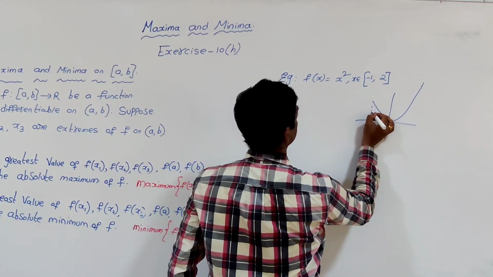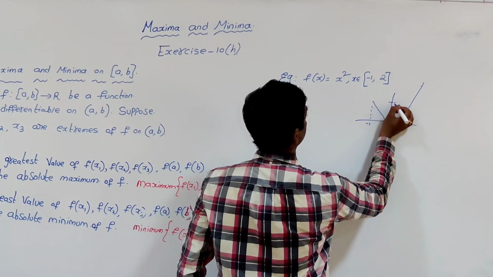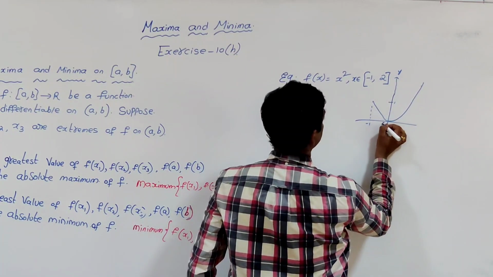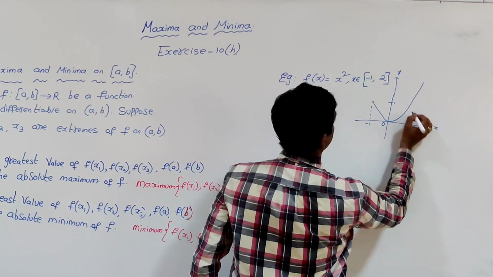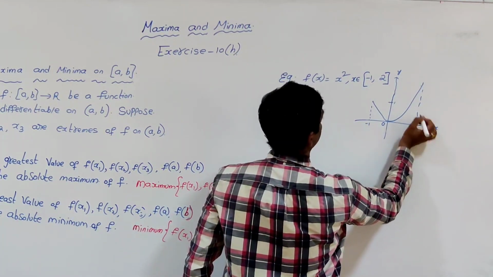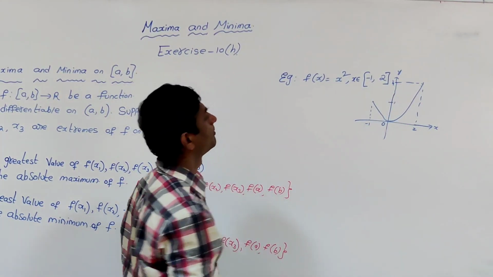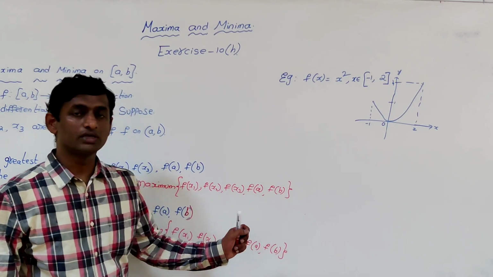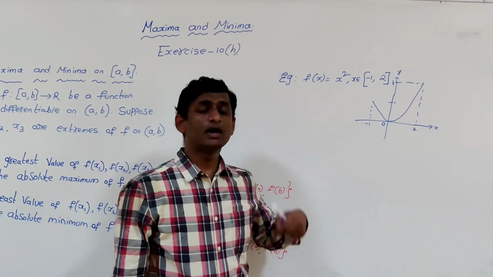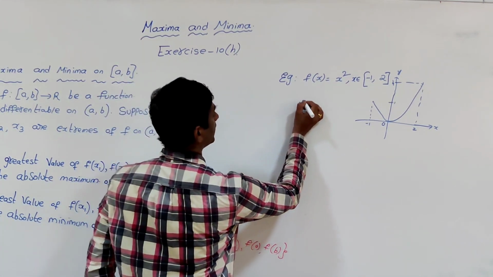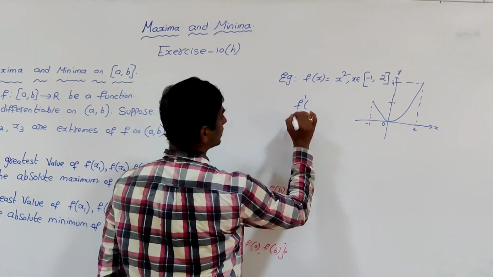So that is -1, this will be 1, axis, so this will be 2, and 2 square will be 4. So this will be the shape of the graph between -1 and 2. Now we have to find the absolute maximum and absolute minimum. So again we have to find the local extremes.